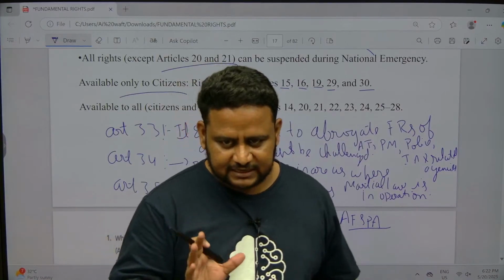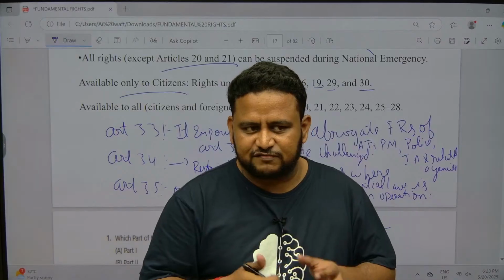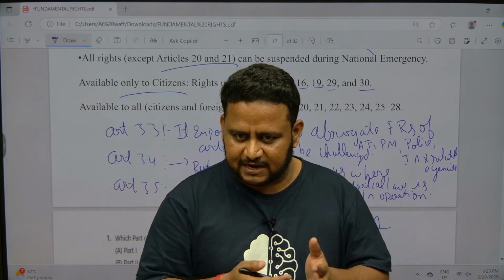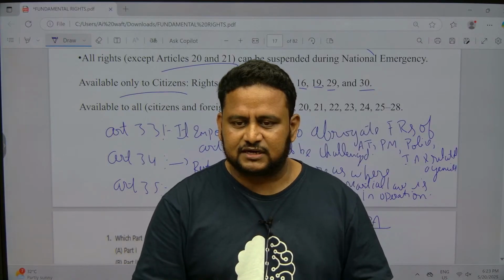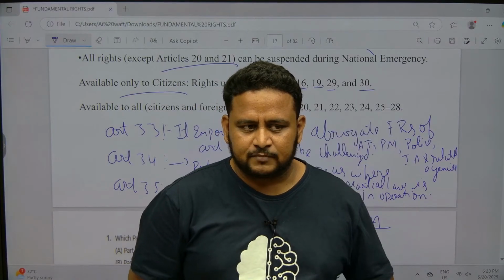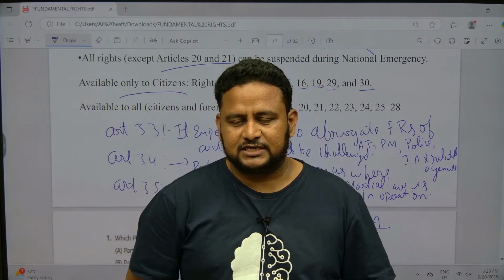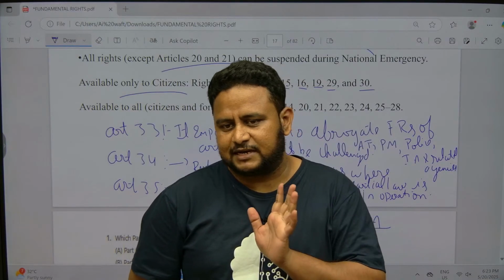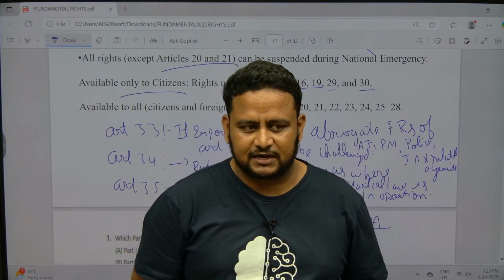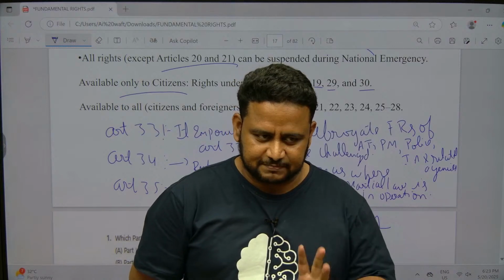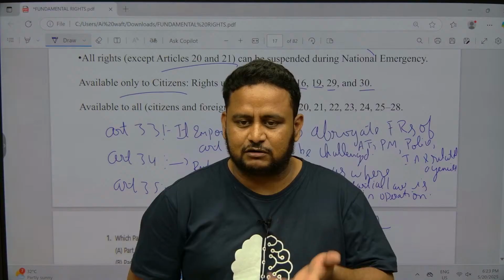Article 33 empowers the Parliament to abrogate fundamental rights of armed forces, special forces, paramilitary forces, police agencies, other intelligence agencies. Article 34 is talking about restriction of fundamental rights where martial law is in operation. Next, Article 35 says only Parliament can make laws with respect to fundamental rights. That's it. So that's all about fundamental rights. Very important chapter. Please revise it multiple times, because questions will definitely come.